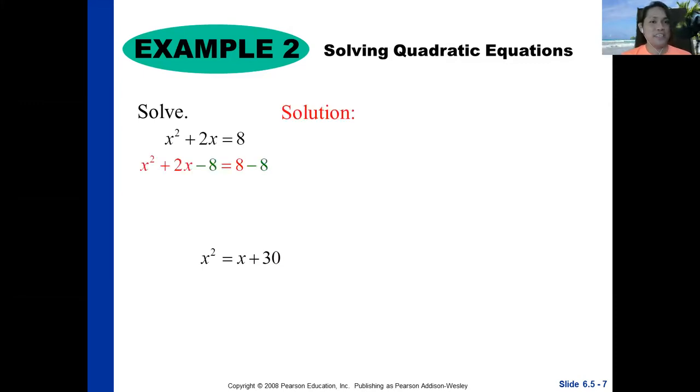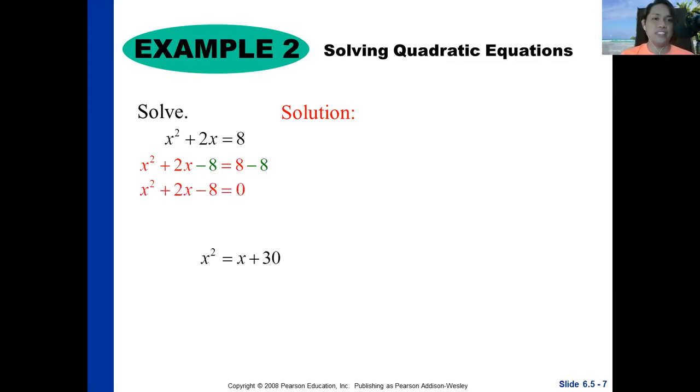x squared plus 2x minus 8 is equal to 8 minus 8. So we are just rewriting the equation in standard form. In short, before we follow the zero factor property, we need to write the quadratic equations in standard form. And that is the reason why we talk about the standard form of quadratic equation.